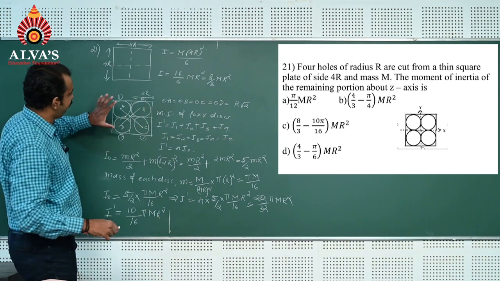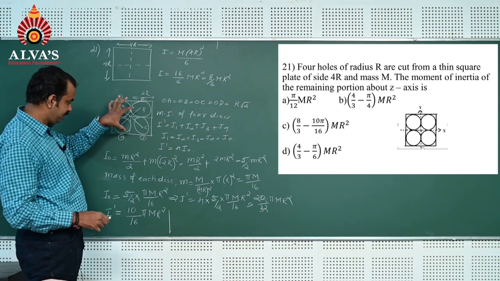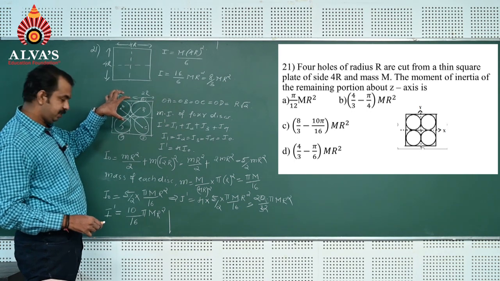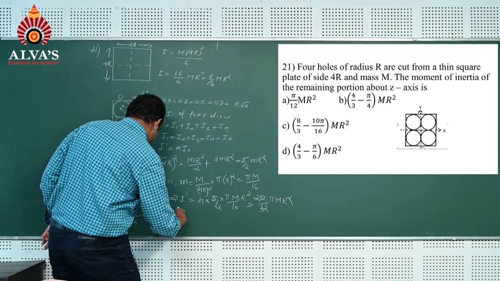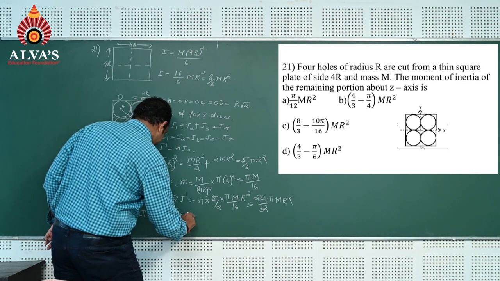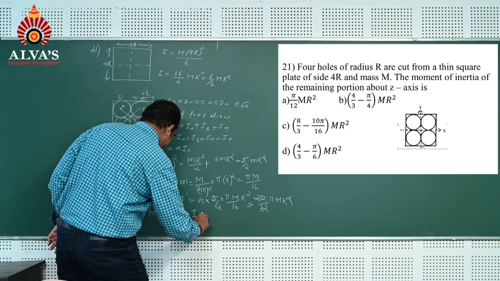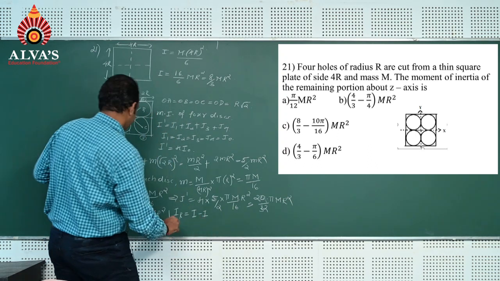Now the moment of inertia of the remaining portion after removing the 4 discs, I would like to take as IR, is equal to I minus I dash.